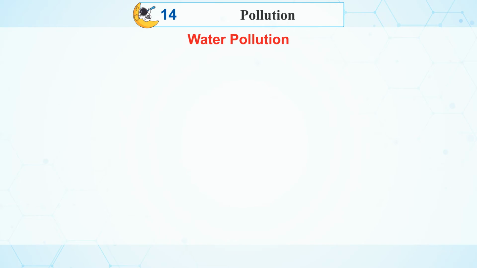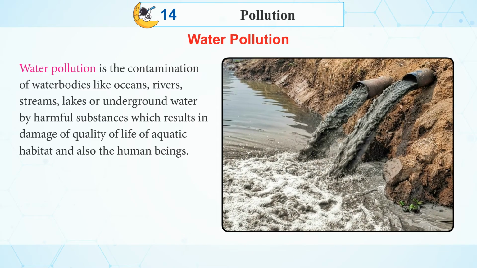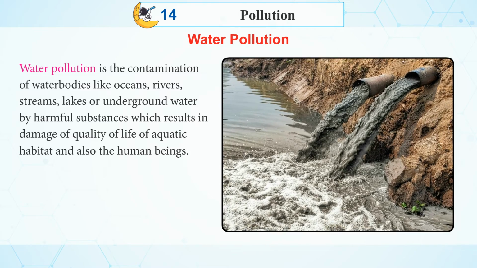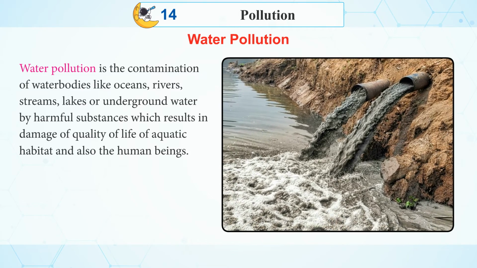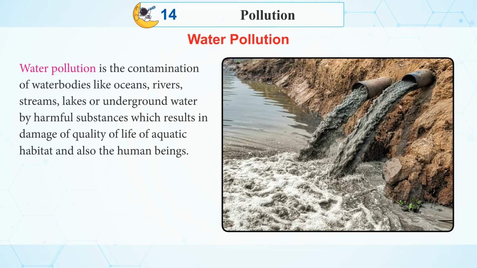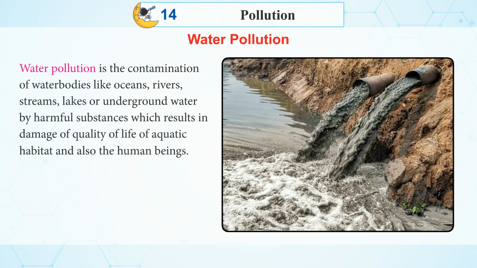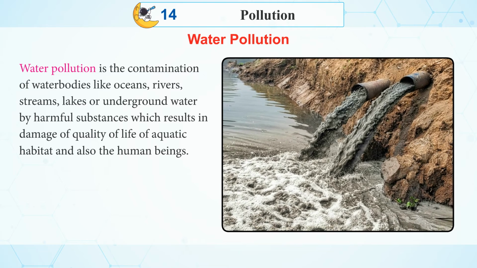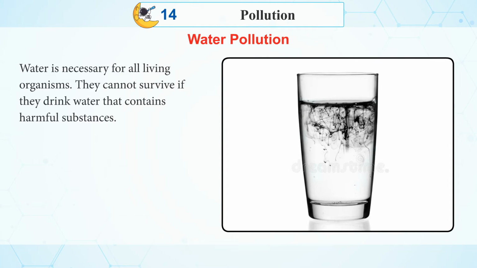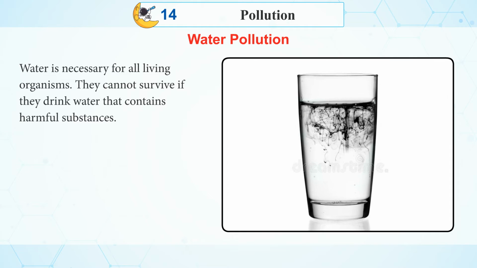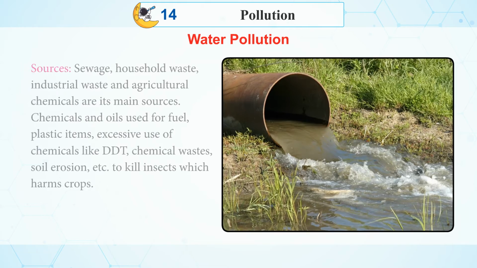Water pollution. Water pollution is the contamination of water bodies like oceans, rivers, streams, lakes, and underground water by harmful substances, which results in damage to the quality of life of aquatic habitat and also human beings. Water is necessary for all living organisms. They cannot survive if they drink water that contains harmful substances.